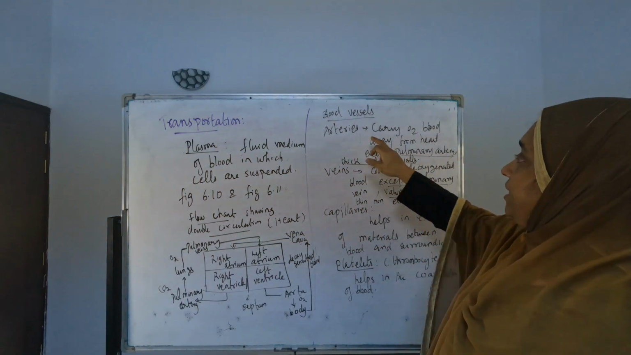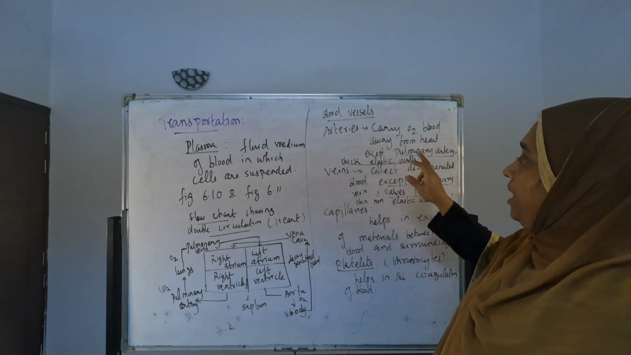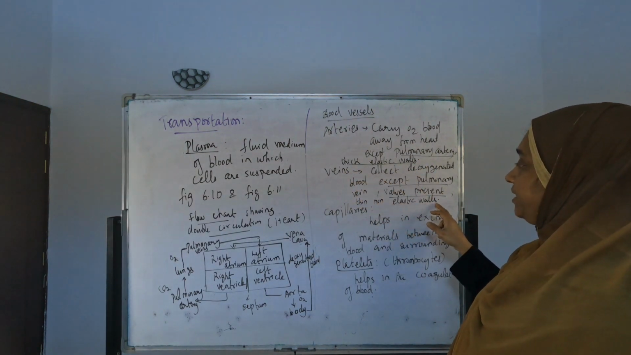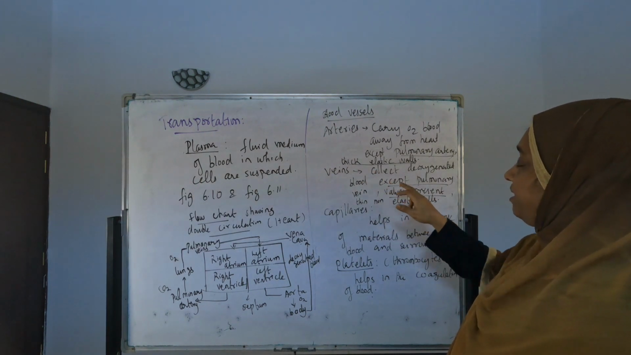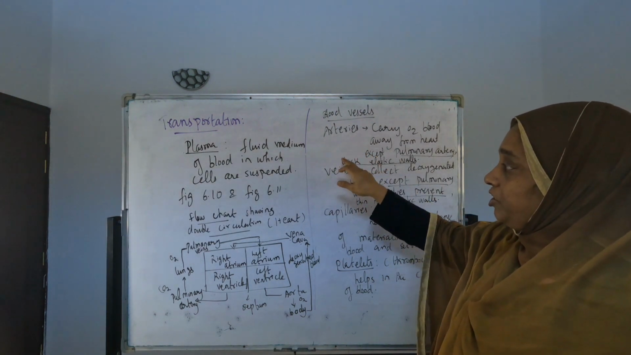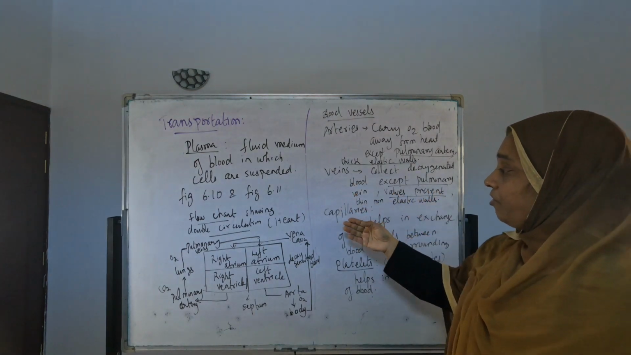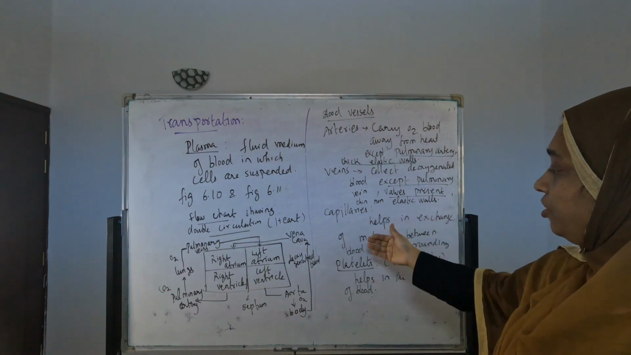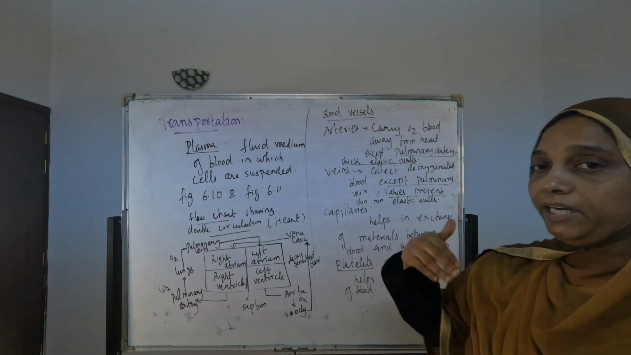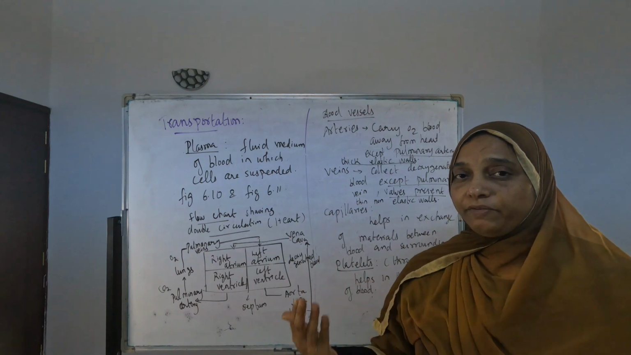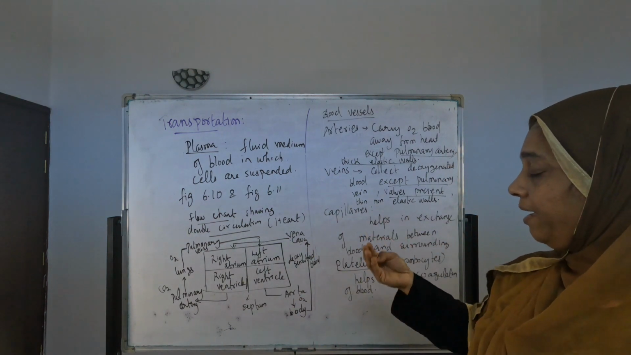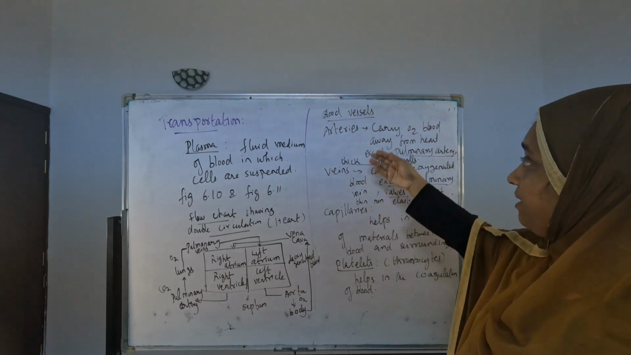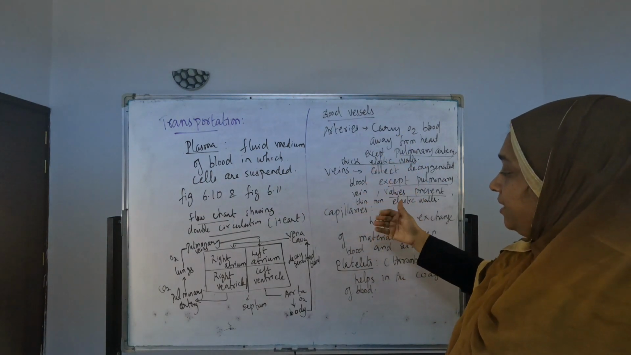Arteries have thick elastic walls. Veins have thin non-elastic walls, and valves are present only in veins; they are not present in arteries. Then capillaries, they will ask about them too. Capillaries help in the exchange of materials between blood and the surrounding. That is done by capillaries only. Capillaries are thin-walled vessels of the blood.